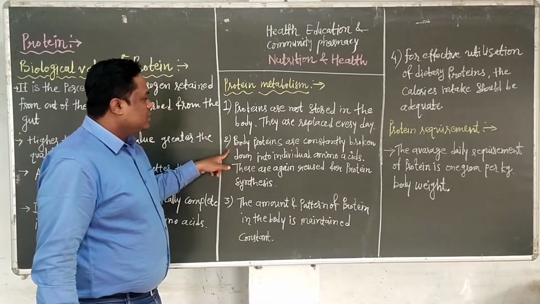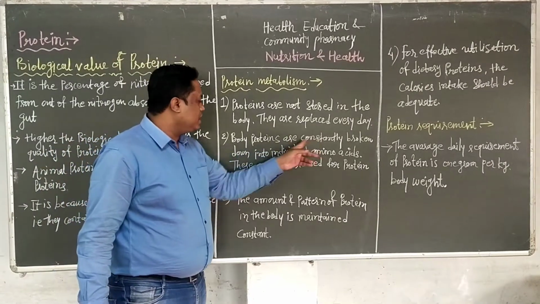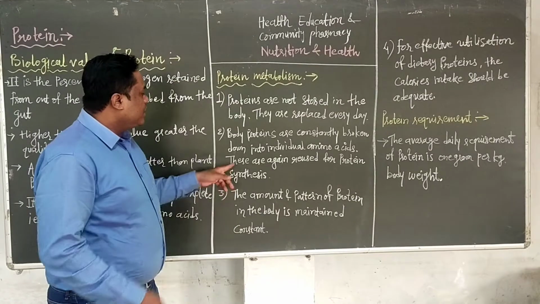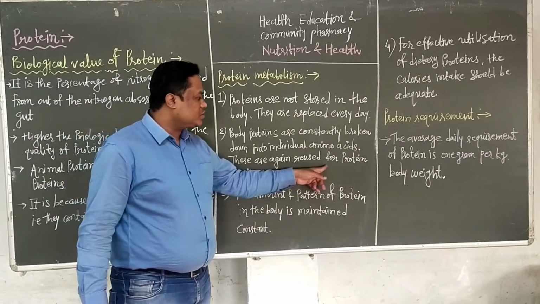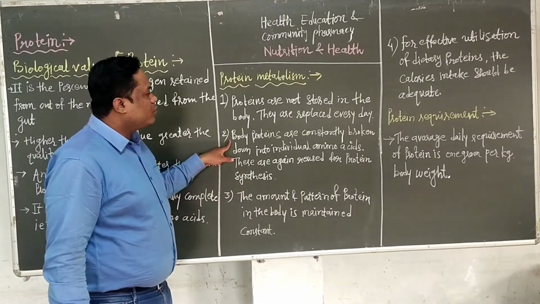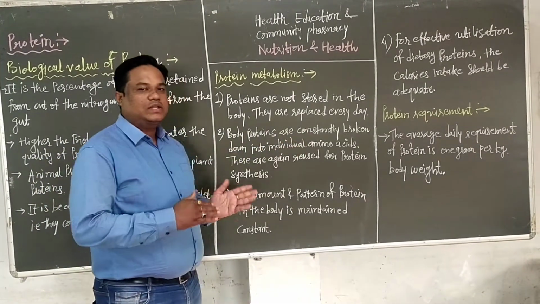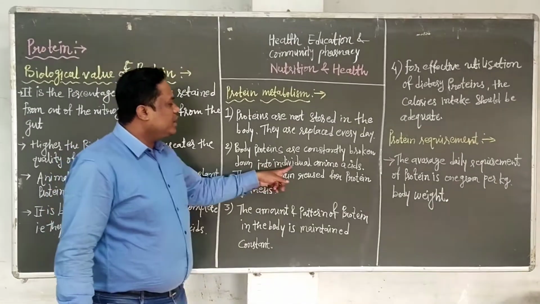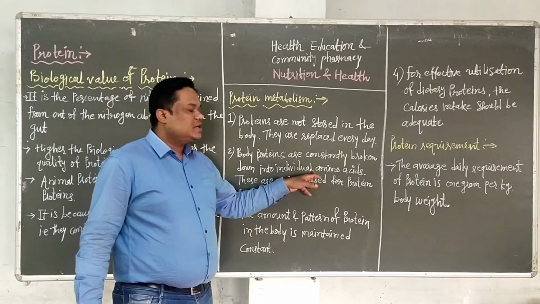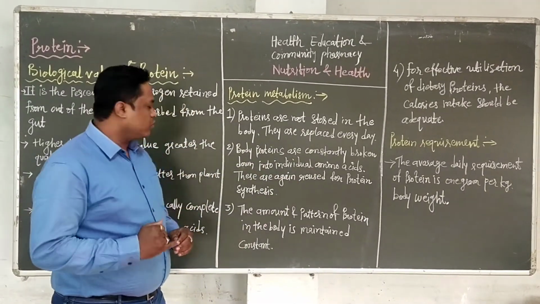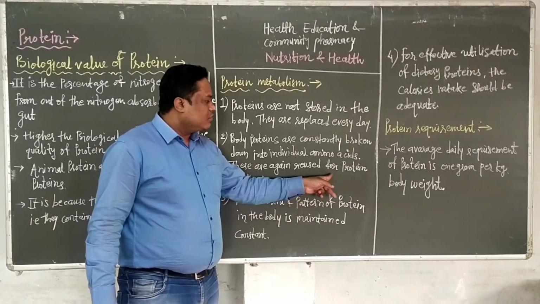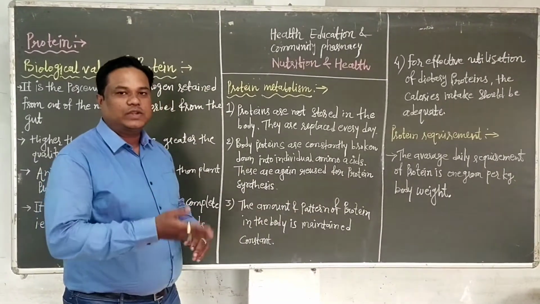Second, the body proteins are constantly broken down into individual amino acids. Then these are again reused for protein synthesis, new protein synthesis. Broken means broken down into the individual amino acids. These are called the essential amino acids, which come from the protein sources. And these are again reused for new protein synthesis.